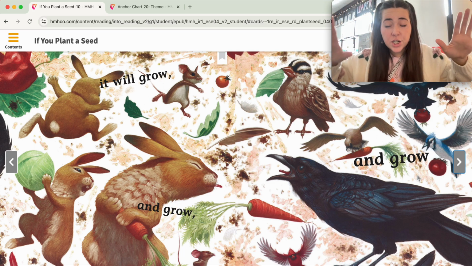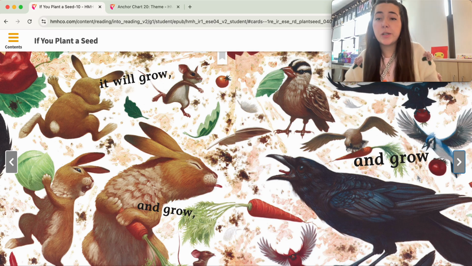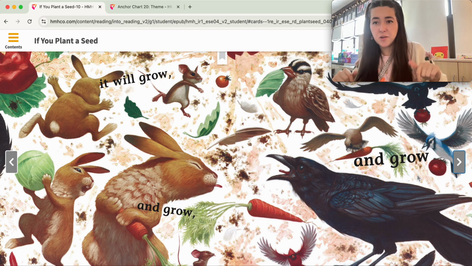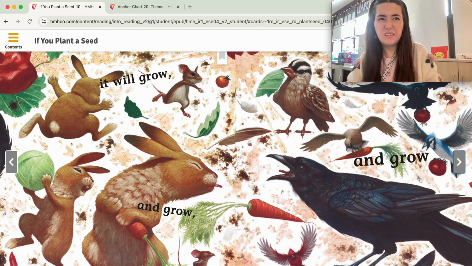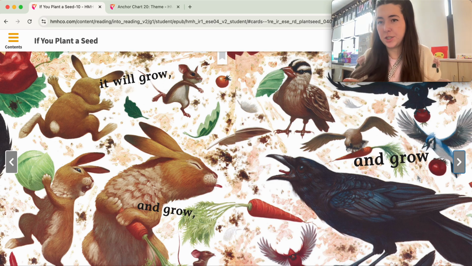So those birds that were over on this side of our screen, they were like, we want those plants. And they didn't ask, they just kind of demanded them. And selfishness means that they wanted it all for themselves and they didn't want to share.